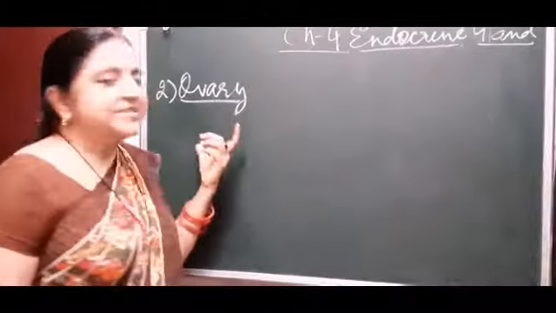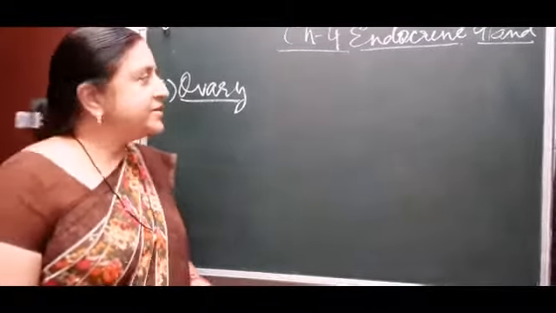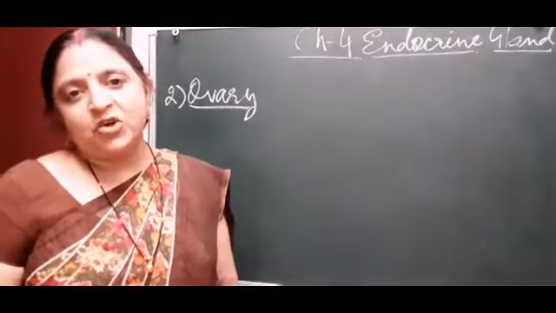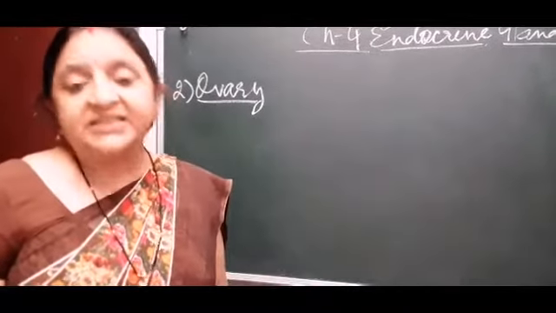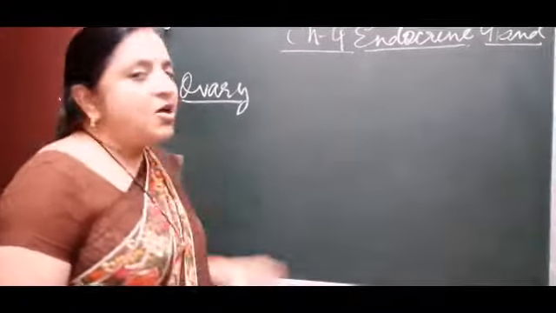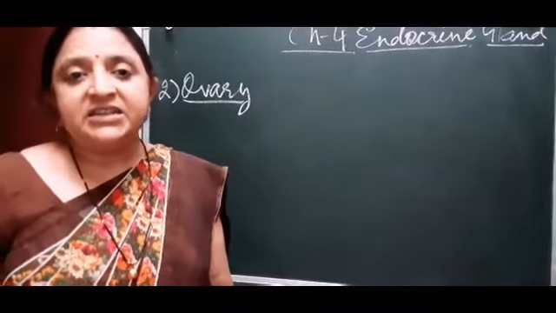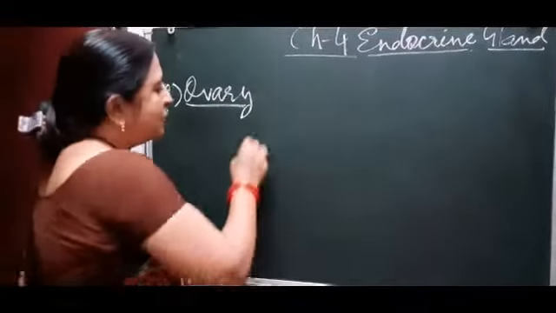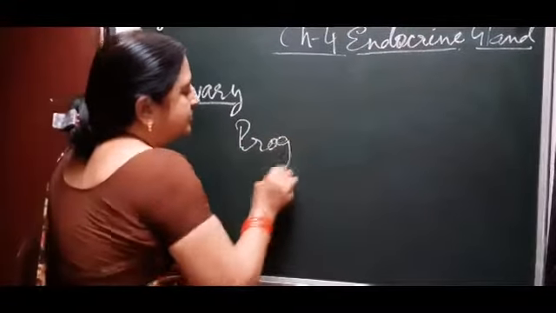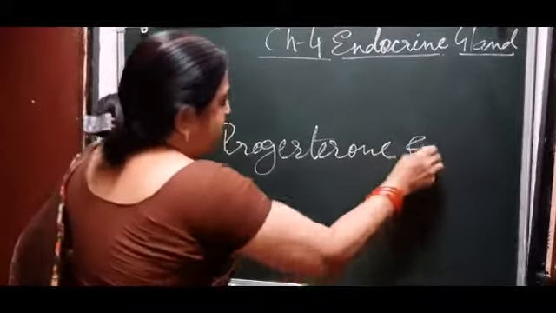The second gland is the ovary. The ovary is a female reproductive organ, we all know, and it is responsible for producing eggs in the female reproductive system. The ovary also acts as an endocrine gland. It secretes two hormones, progesterone and estrogen.